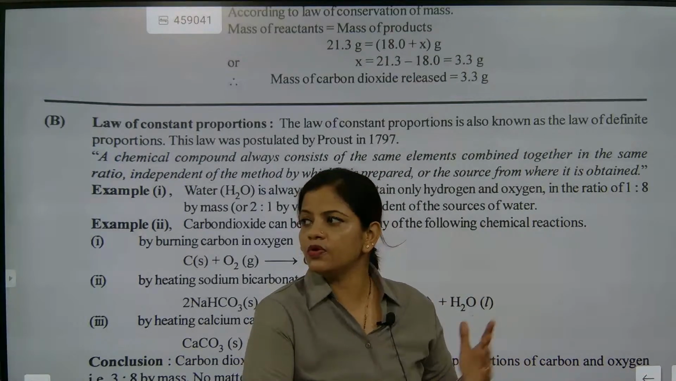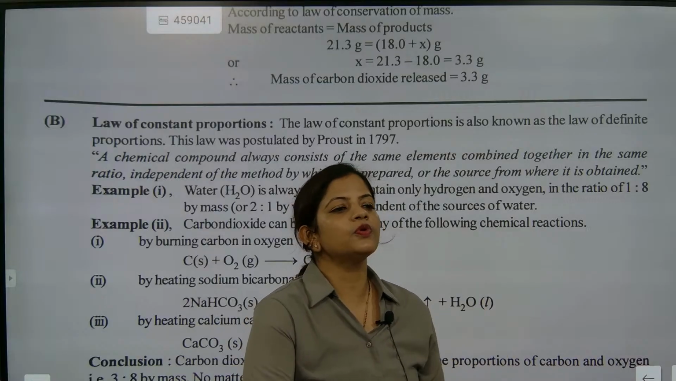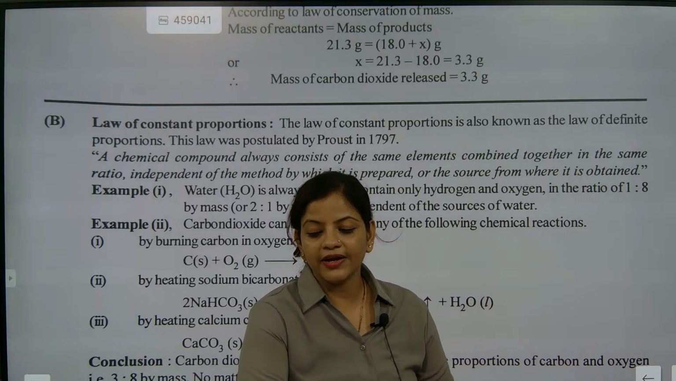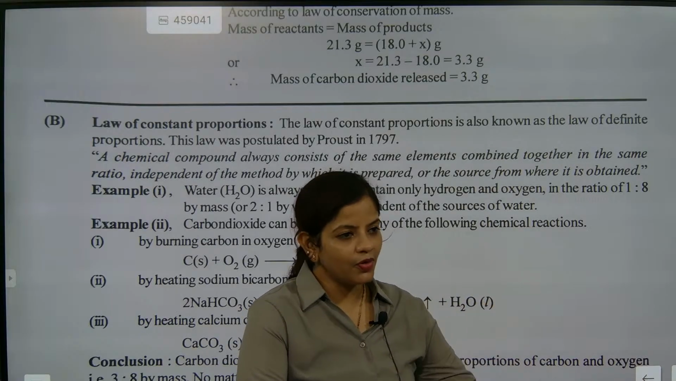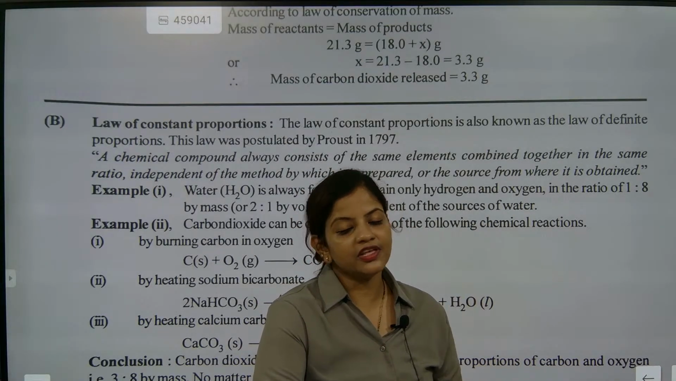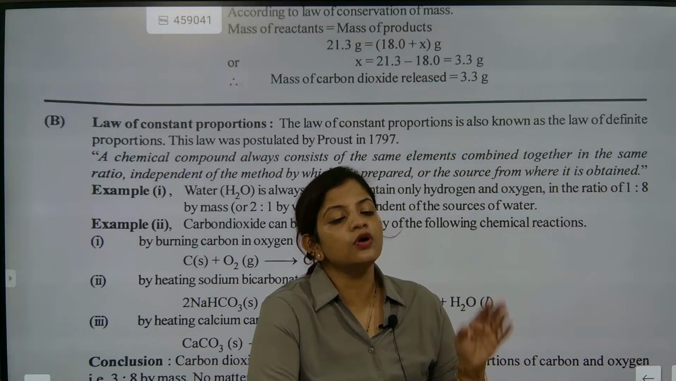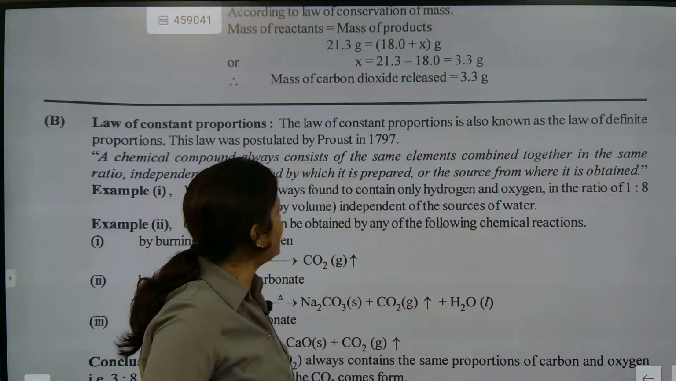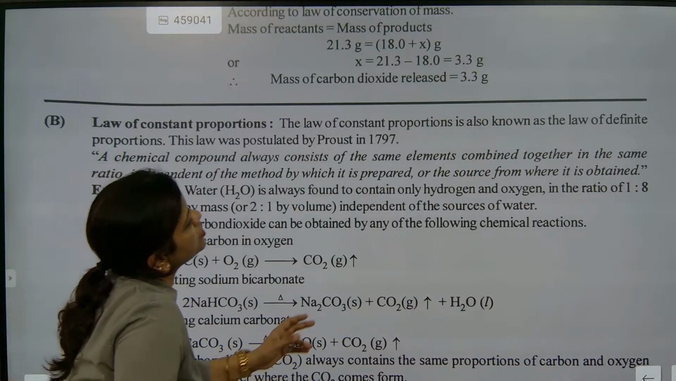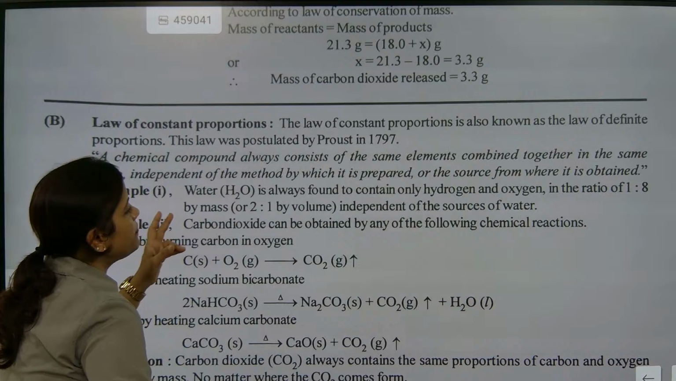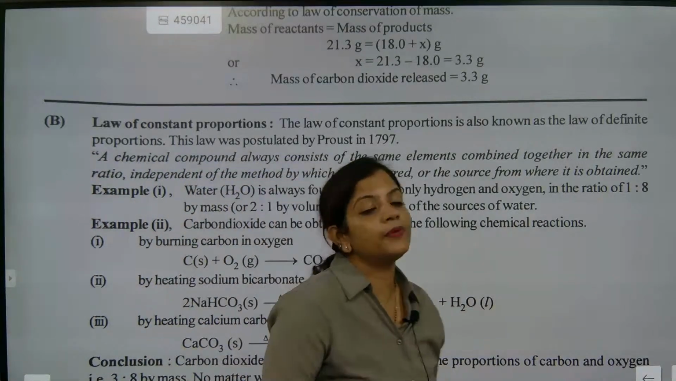When I talk about sodium chloride, it will be NaCl. It's not like today I write NaCl and tomorrow I write something else for sodium chloride. No, the proportion is going to be the same. It is not going to change. Now, a chemical compound always consists of the same elements combined together in the same ratio, independent of the method by which it is prepared. Understood?